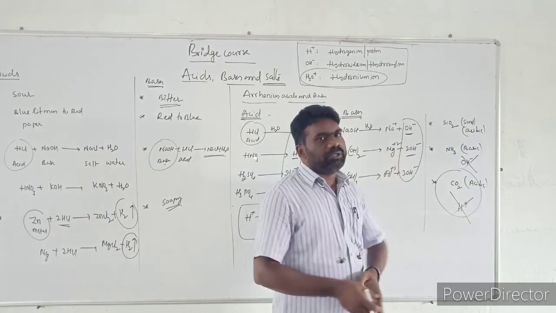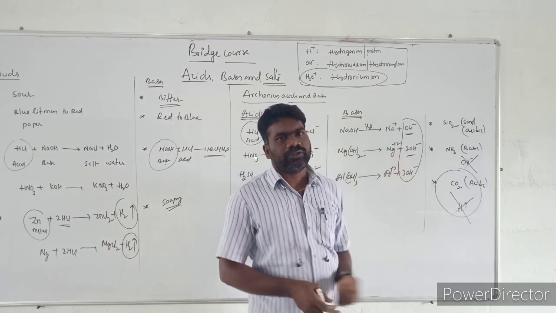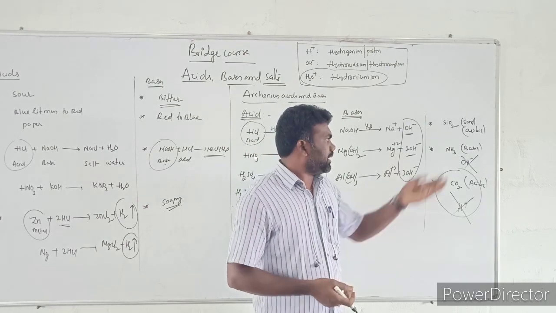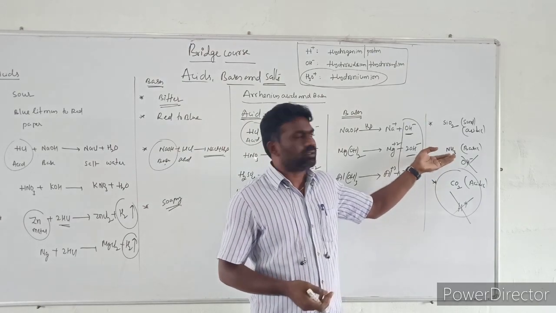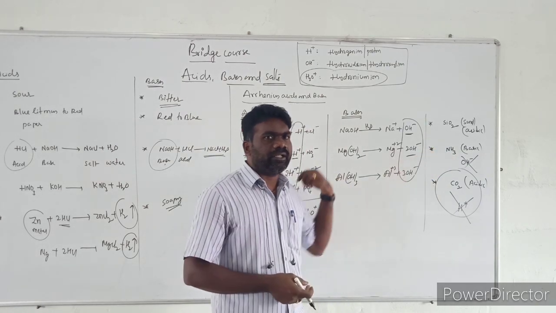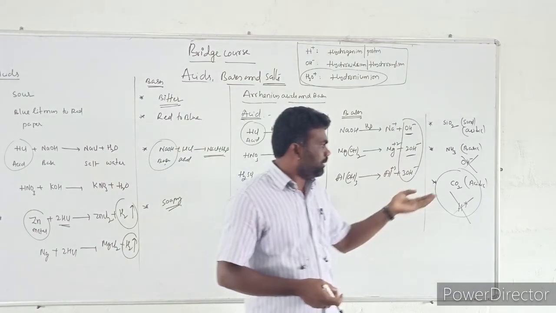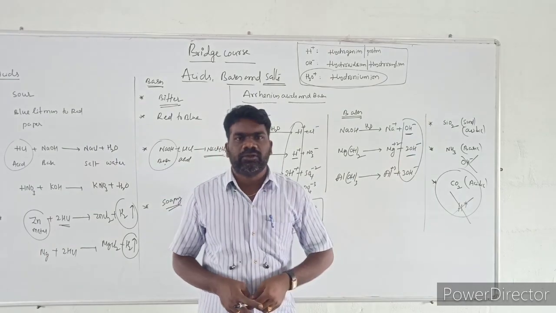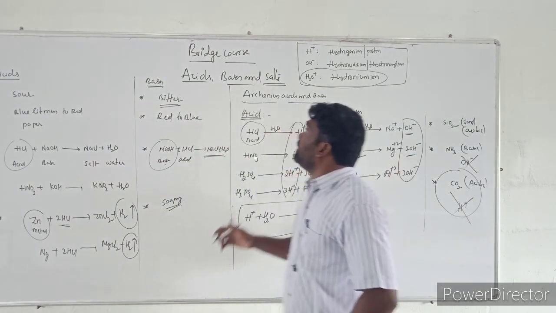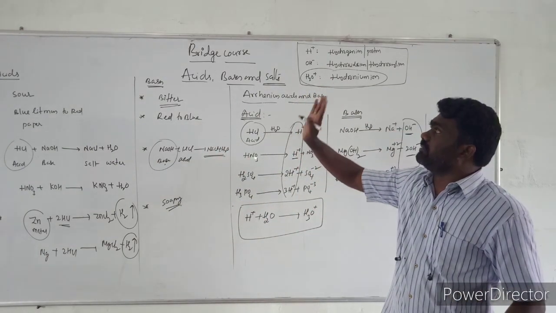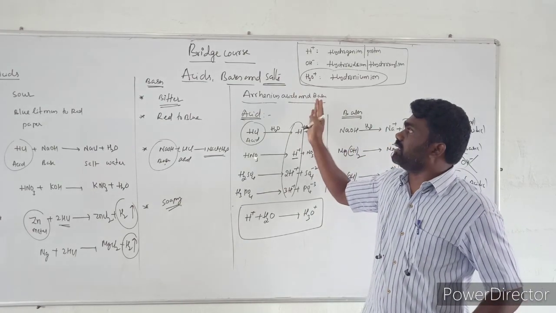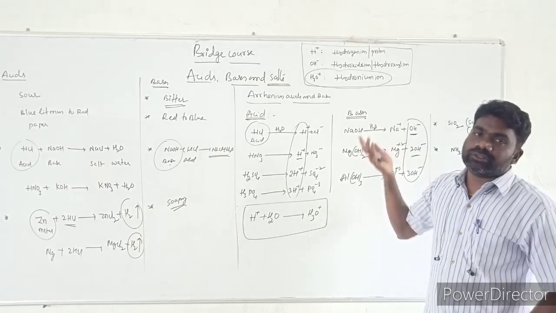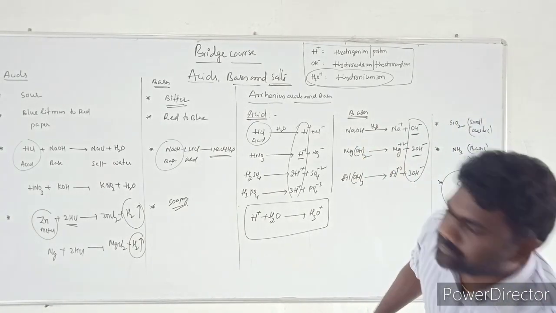So these are some limitations. The first limitation is the application of water. Without water, we cannot decide whether a substance is an acid or a base. Some substances are basic, but according to Arrhenius, we cannot explain them. Some compounds are acidic, but even though they are acidic, the Arrhenius acid-base theory does not explain them. So this is acids, bases, and salts. Next, we will look into the strength of acids and bases.